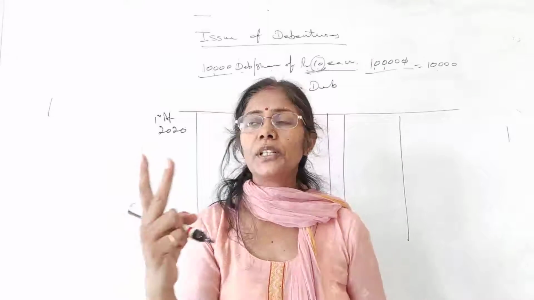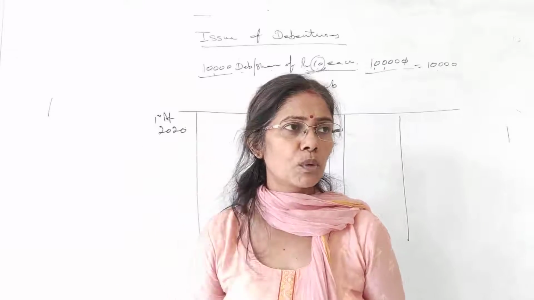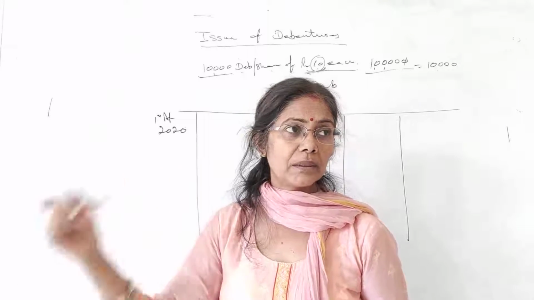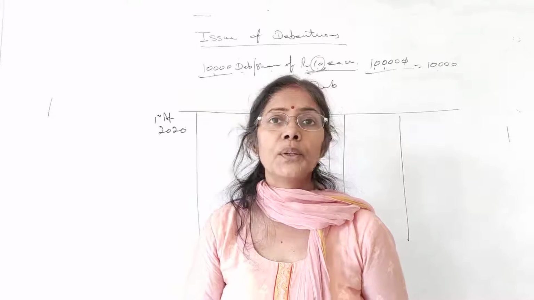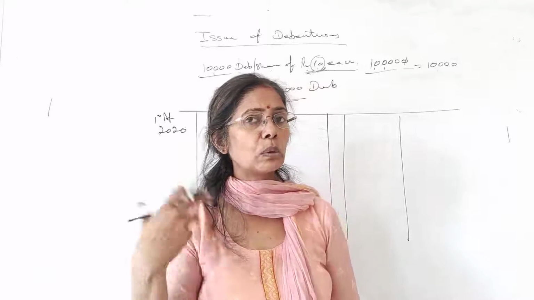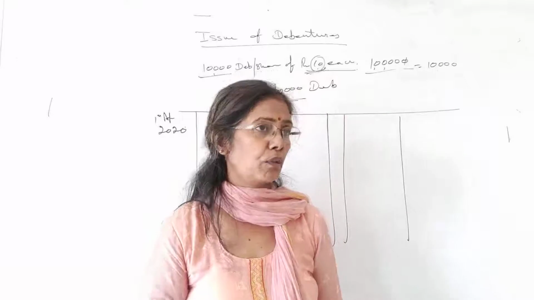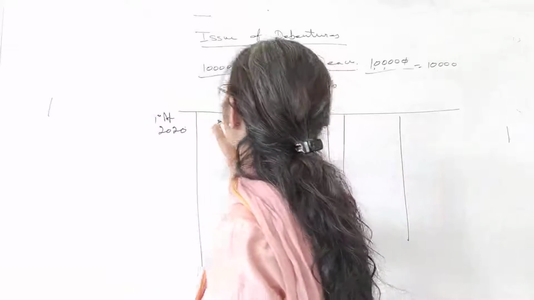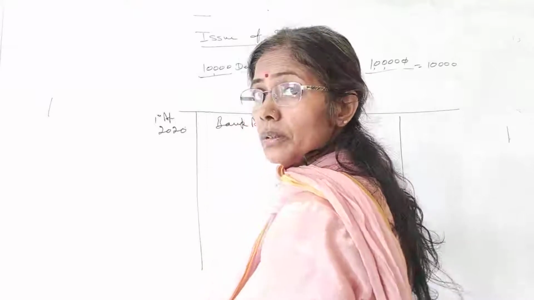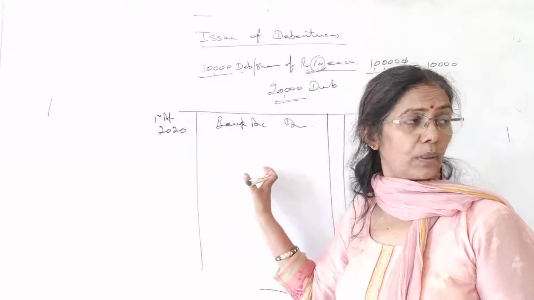So two important points you must always keep in mind. Whose books? You have to pass the entries in the books of the company, and you have to think from the company's point of view. Here you are receiving an amount, so bank account debit.